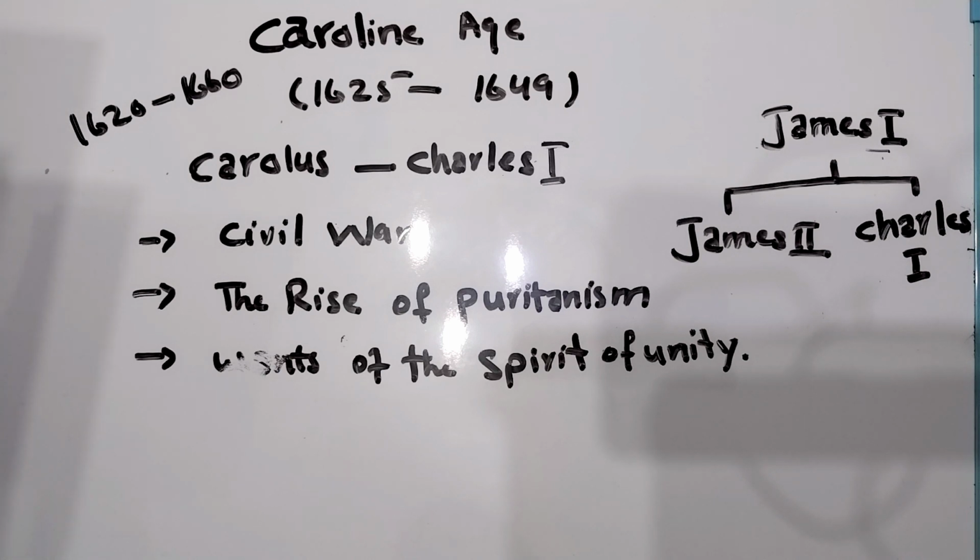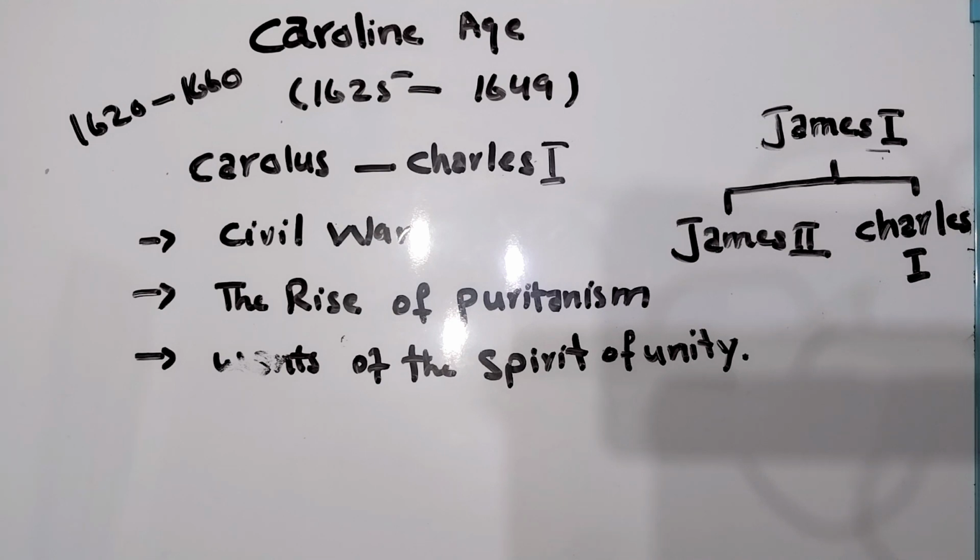Protestants are also called Puritans; there is a little difference, but they are also called Puritan people. What was the reason behind it? King Charles decided to marry a Catholic princess. At this time England was filled with Protestant people. When they knew, they were shocked.